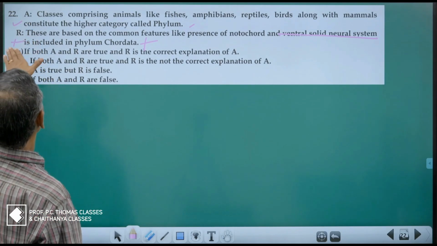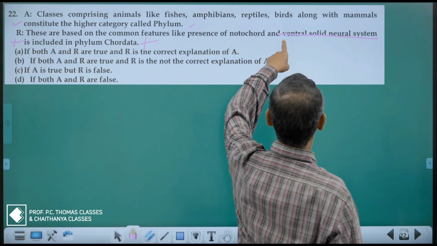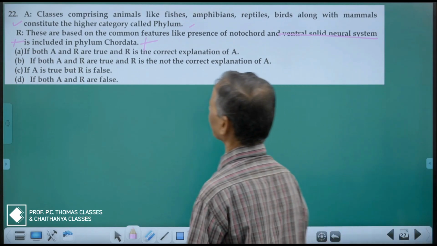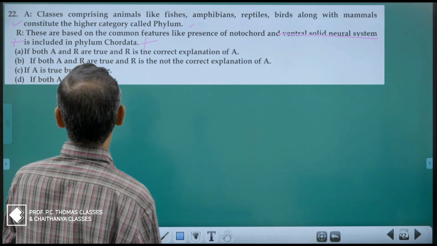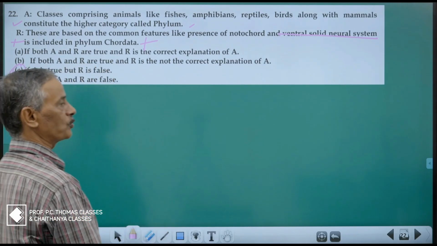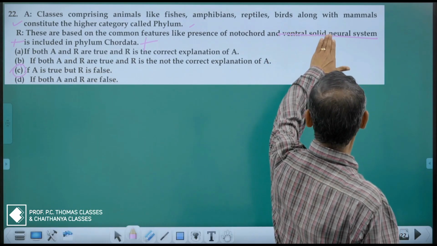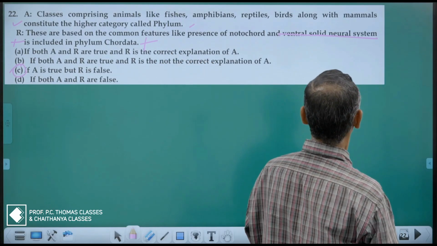It is included in the phylum chordata, presence of notochord and ventral solid neural system. So A is correct, but R is false. Then we have to opt for option C, because it should be dorsal tubular. Then only it will be included in the phylum chordata.